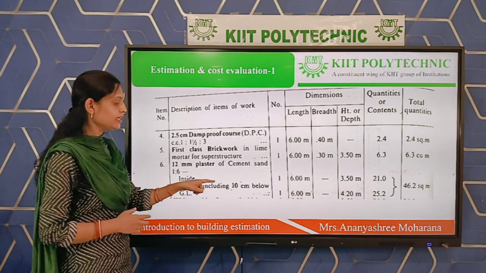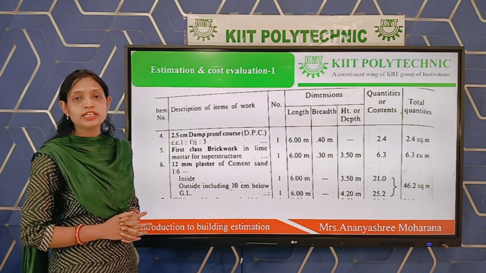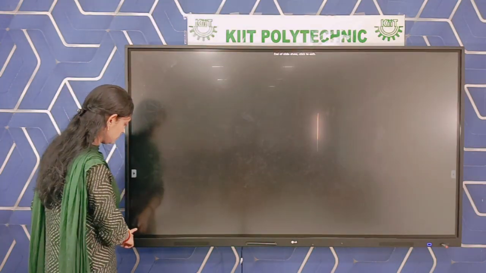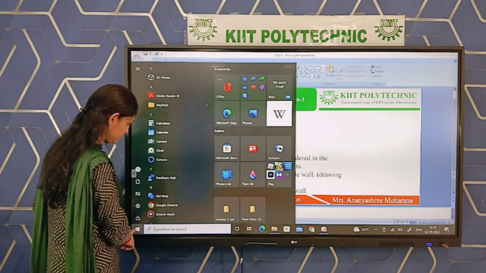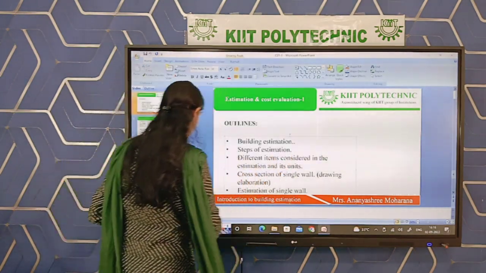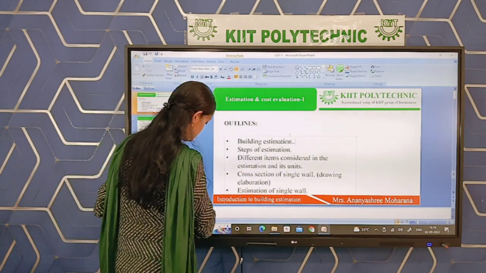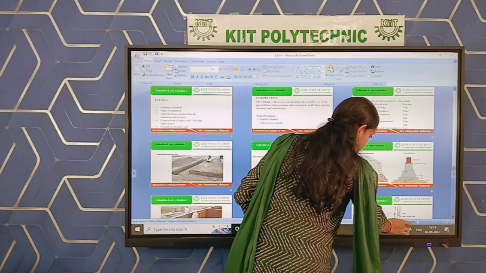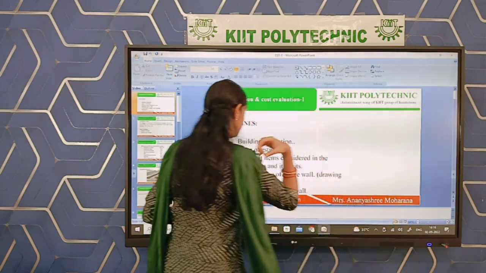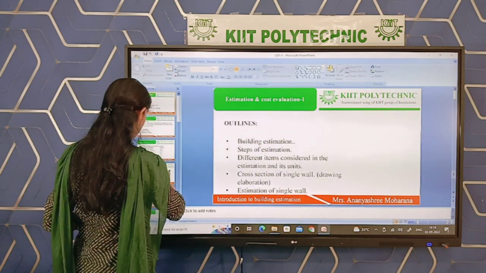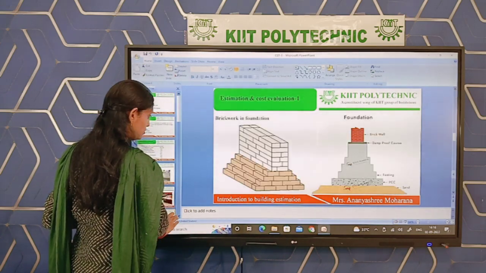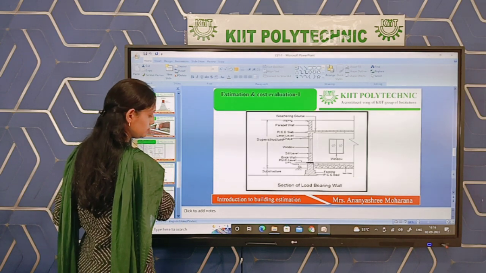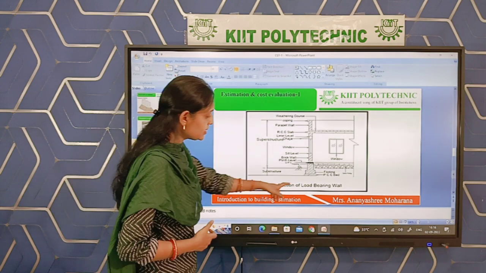Remember this thing, outside including 10 centimeter below ground level. That means, in case of inside wall, you can see the drawing.